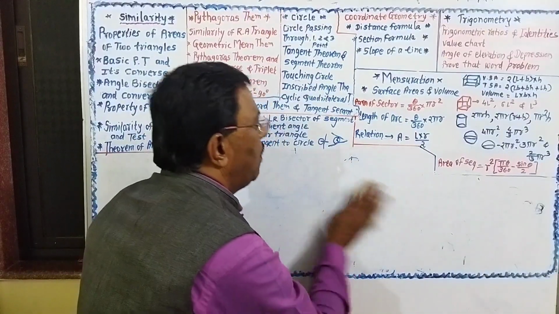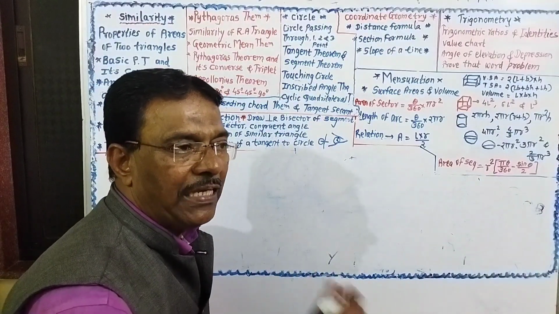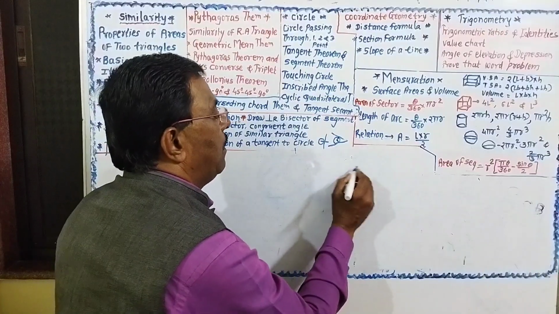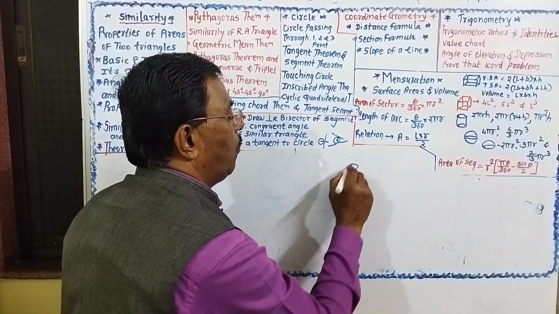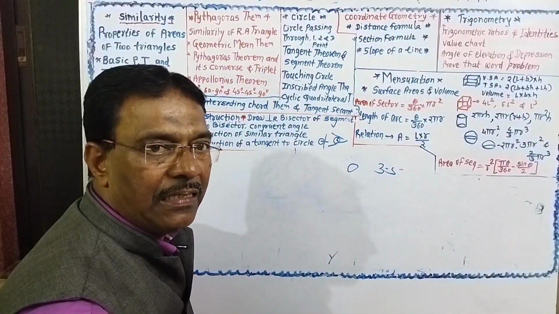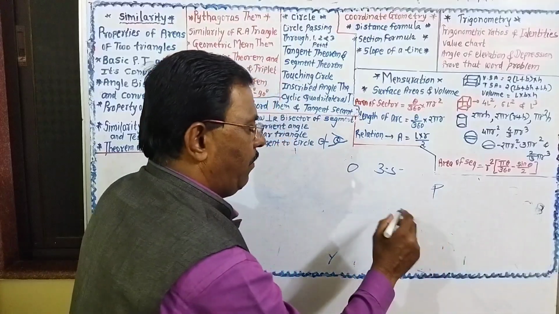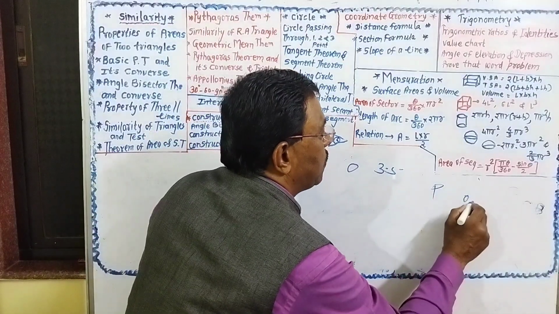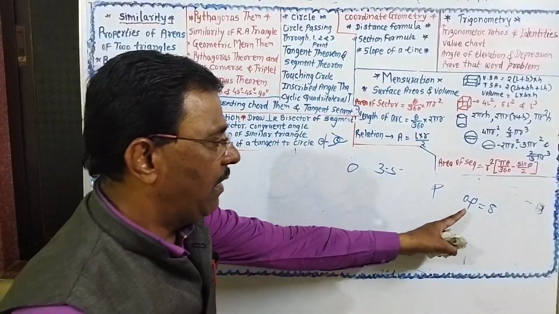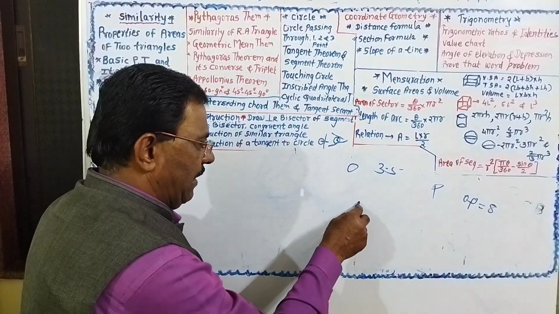One more question. Draw a tangent to the circle passing through an exterior point. Question: draw a circle having center O and radius 3.5. Take any point P such that the distance OP is equal to 8 cm and draw a tangent passing through the point P. What is the construction?